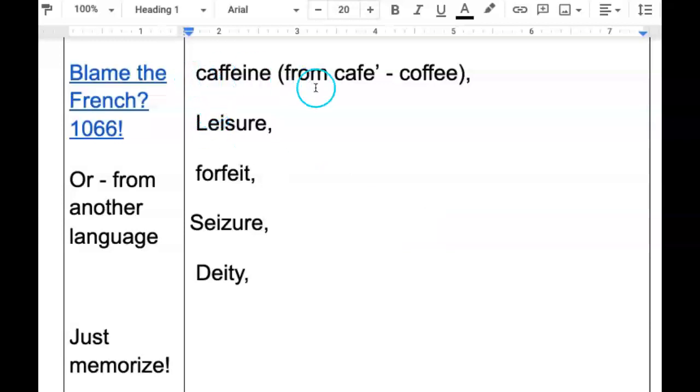So, for example, the word caffeine, it's EI. But in French, the word caffeine comes from the word coffee, which in French is café. So it makes sense if you know that. Café, caffeine, coming from the coffee is what that word would mean. Leisure, from French, forfeit, seizure, deity. So there are just some words that you're just going to have to memorize. It helps to know that they come from another language, such as French.